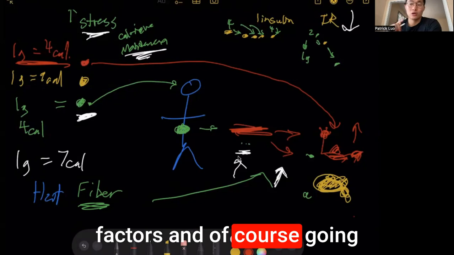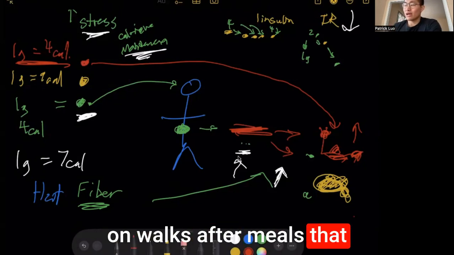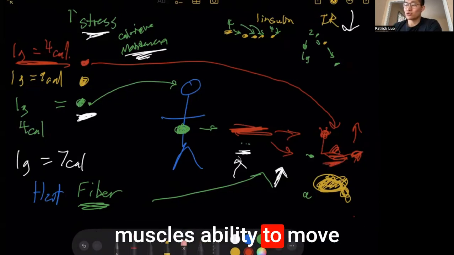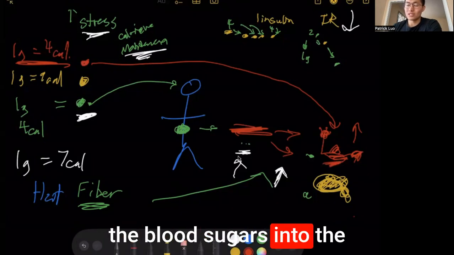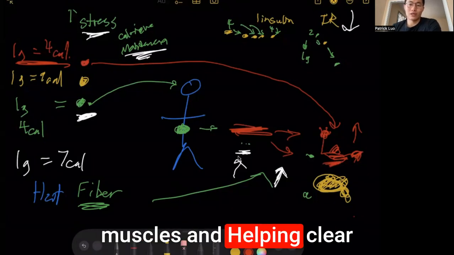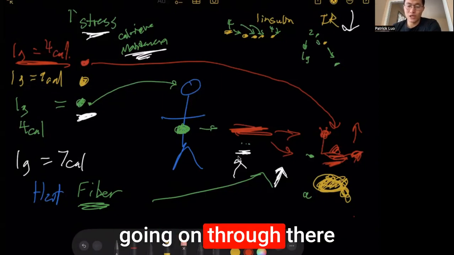And of course, going on walks after meals effectively improves the muscle's ability to move the blood sugars into the muscles and helps clear out the processes that are going on through there.